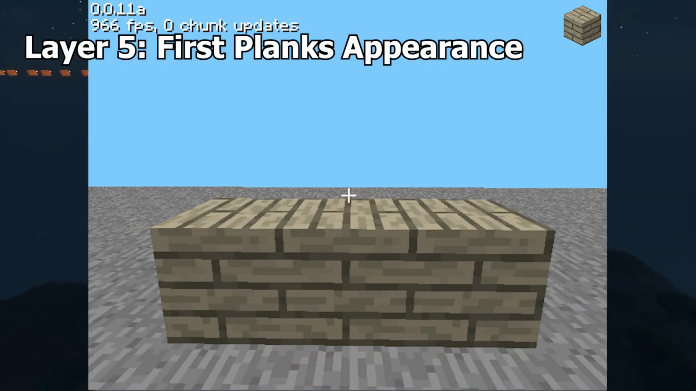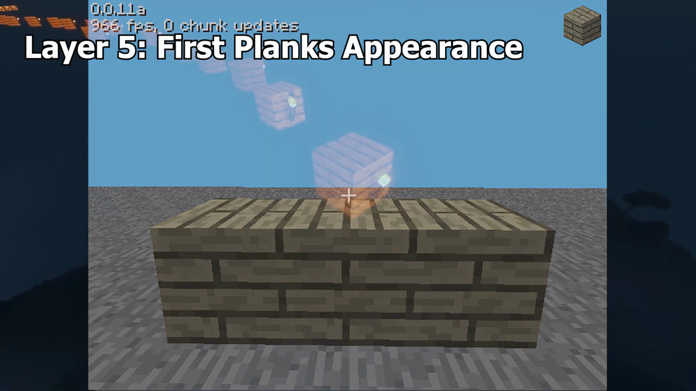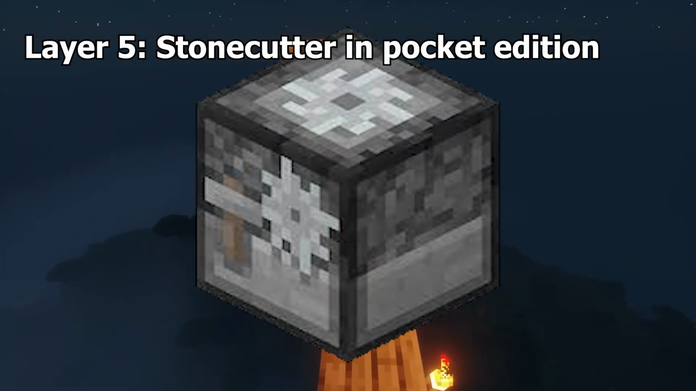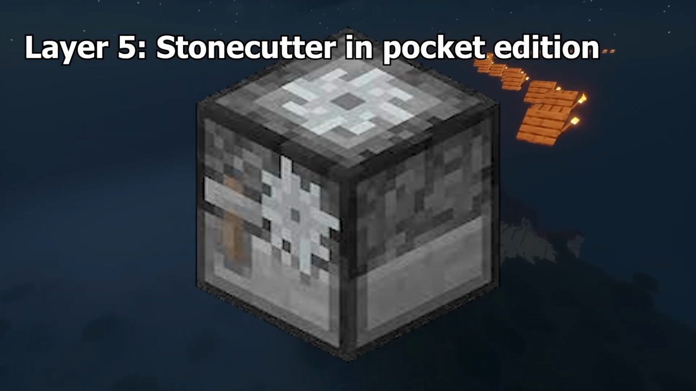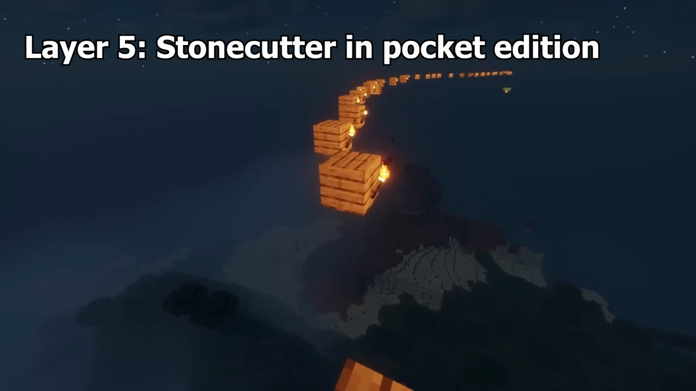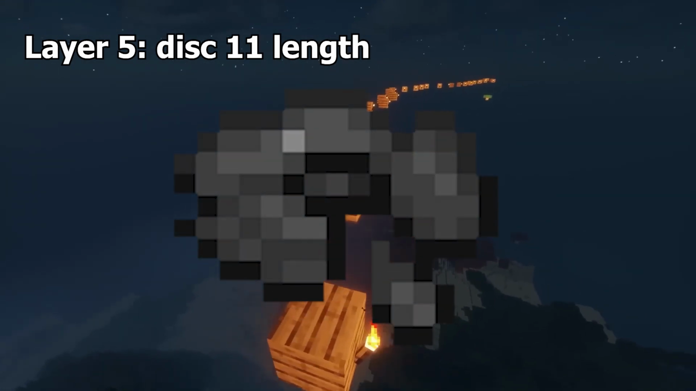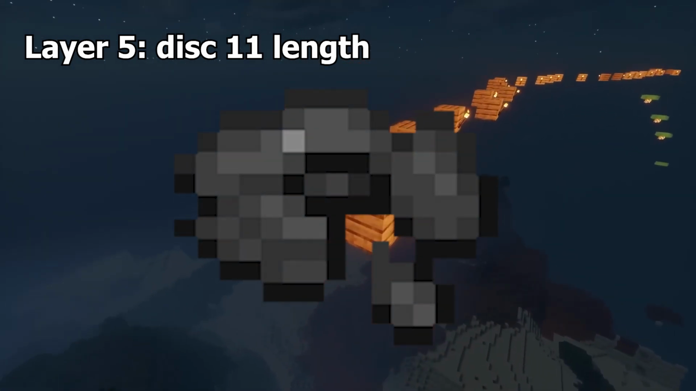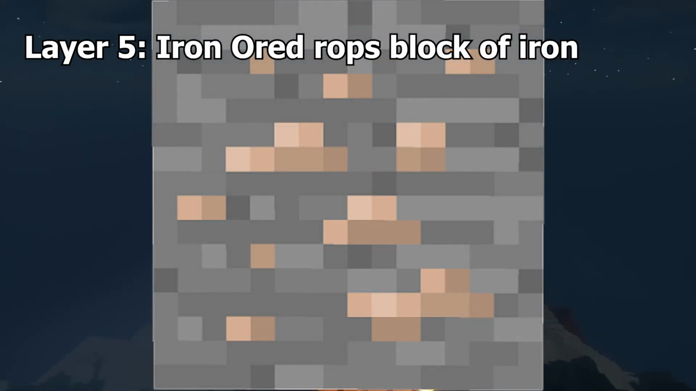First plank's appearance. Oak planks first appeared in 2009 in the pre-classic version. Stonecutter in Pocket Edition. It was a purely decorative block that spawned in villages, although in modern versions it has been assigned a new functionality. Disc 11 length. Disc 11 goes for 1 minute and 11 seconds. Iron ore drops iron blocks.